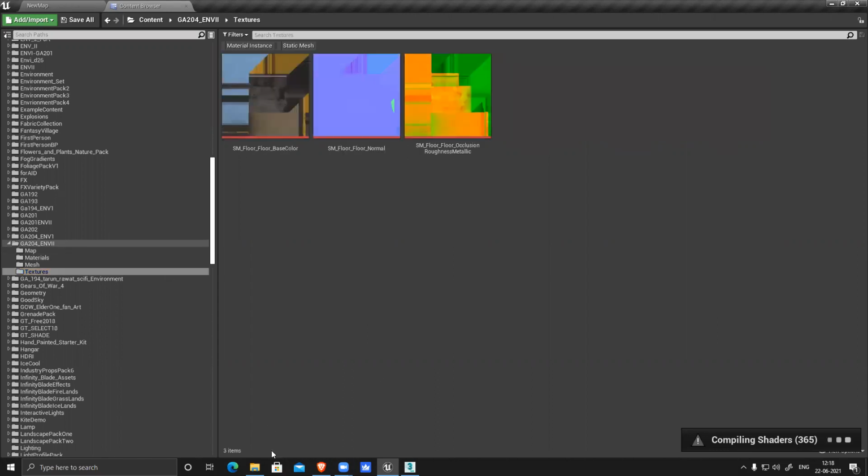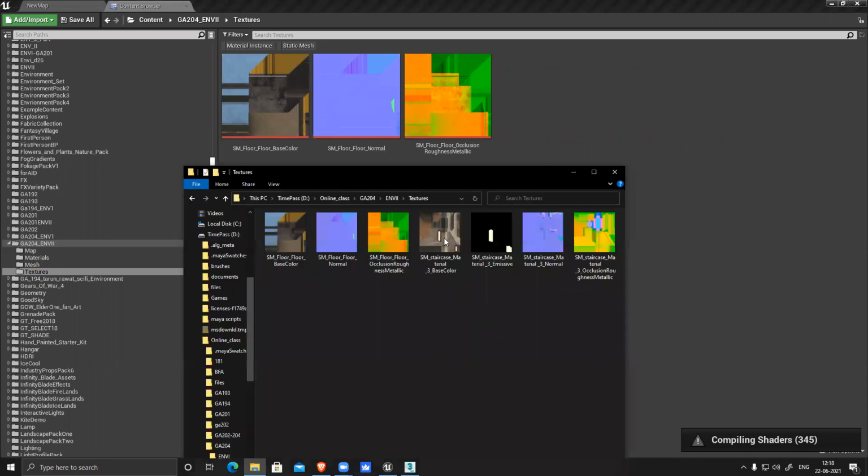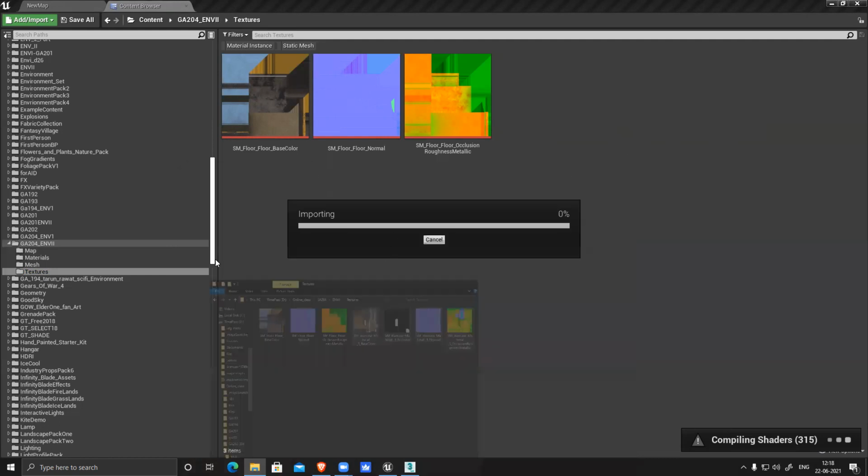I'll import those exported textures. This time these four. You can see right now I have a separate emissive map. Previously it wasn't there because I didn't have an emissive light. That's why. Imported, sorry. It's importing.